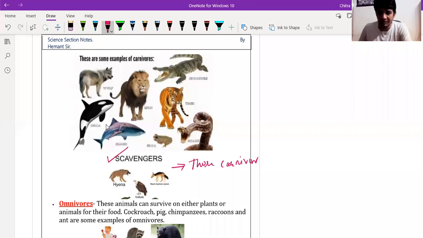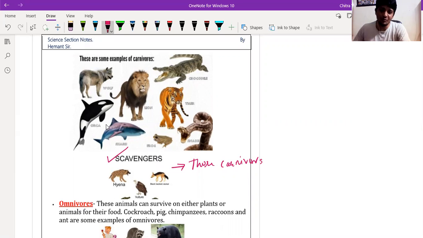They depend on dead animals as well as the leftover flesh. If a tiger kills a buffalo, the tiger will not eat the whole body, only what he requires.